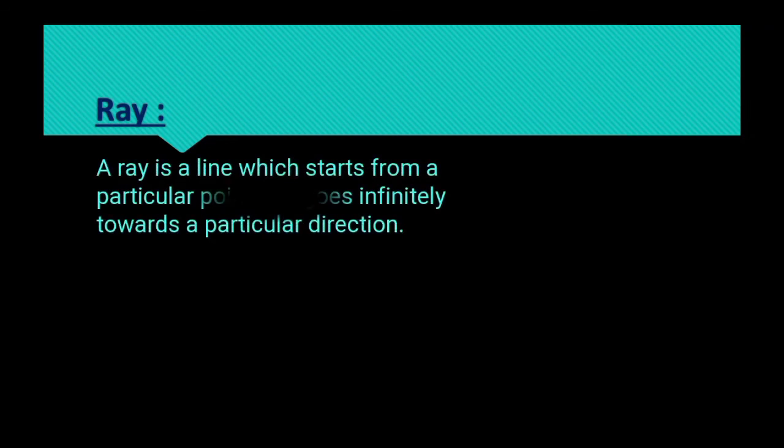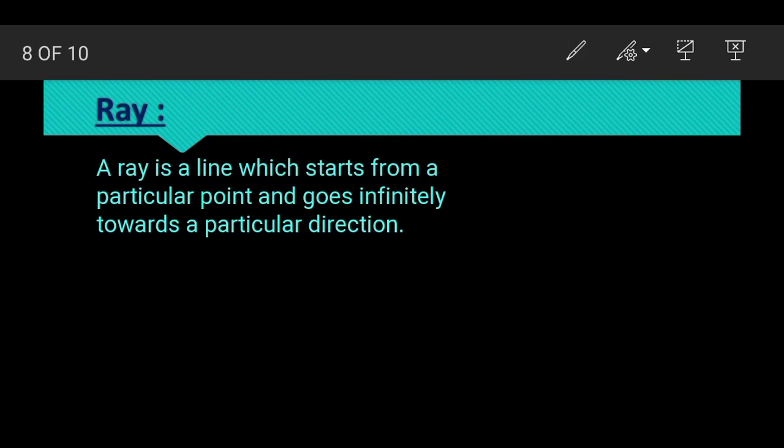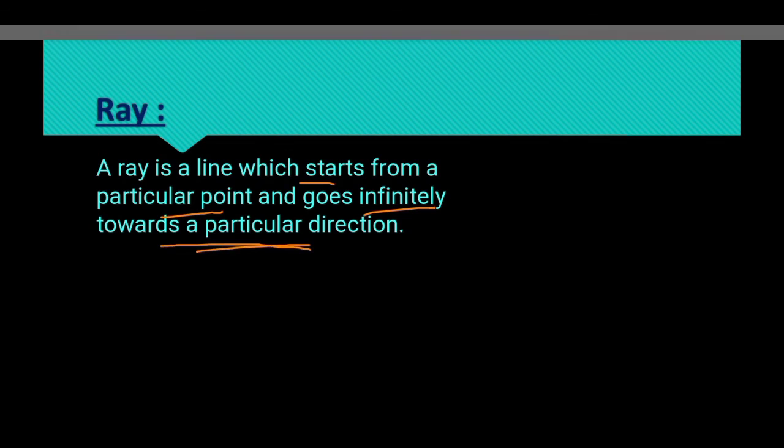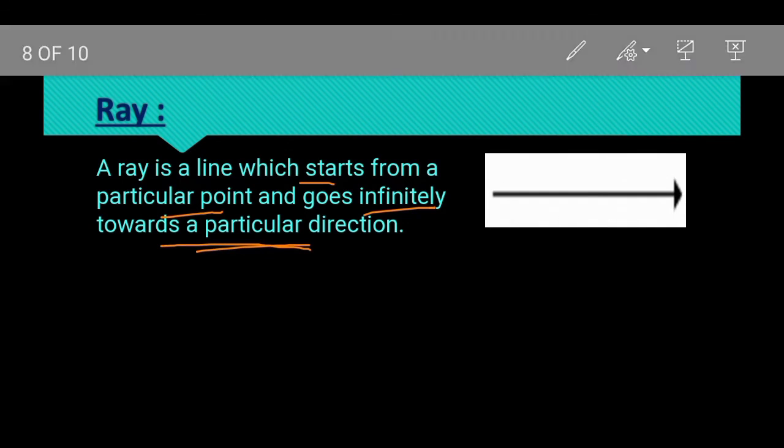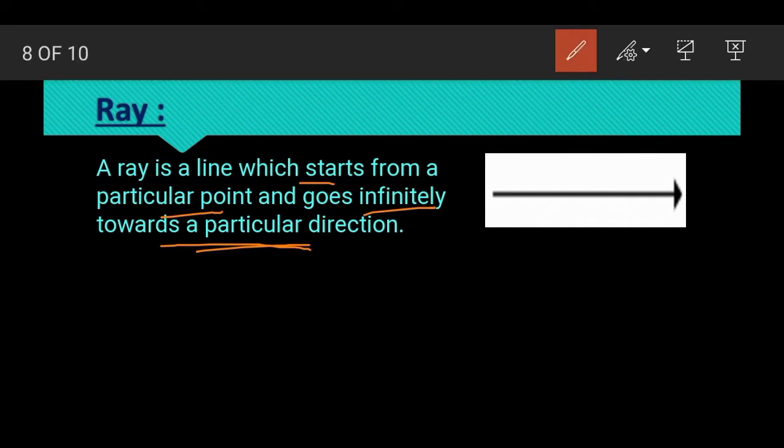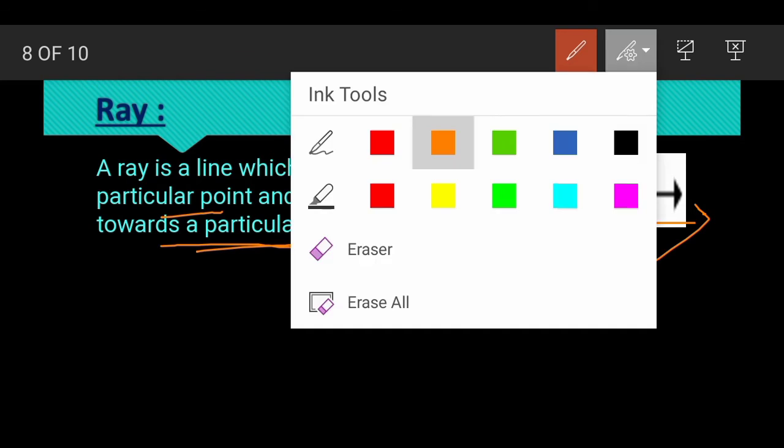Now come to rays. A ray is a line which starts from a particular point and goes infinitely towards a particular direction. So you can say that it has a starting point but no ending point. Look at this one. It starts from here and goes endlessly in the other direction. So a ray has a starting point but no ending point.